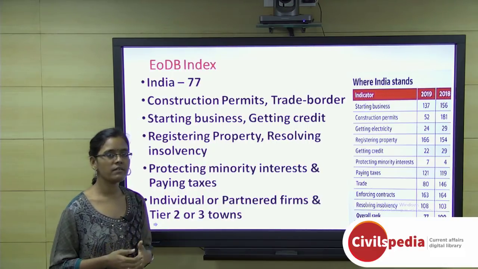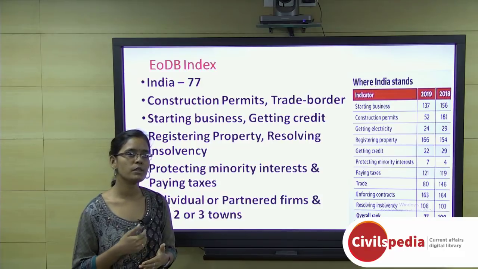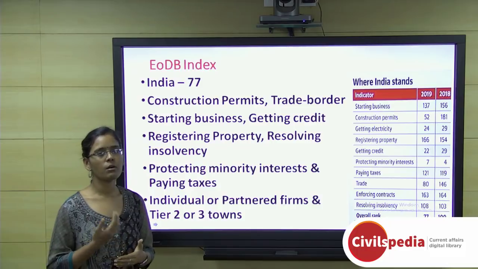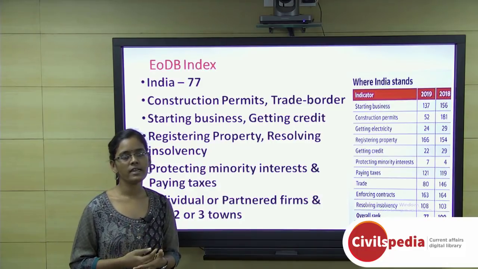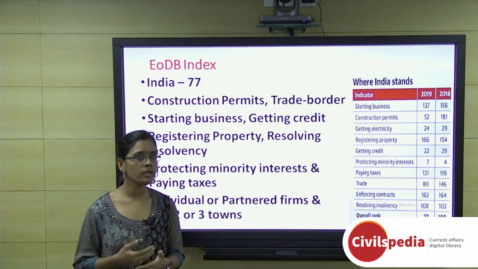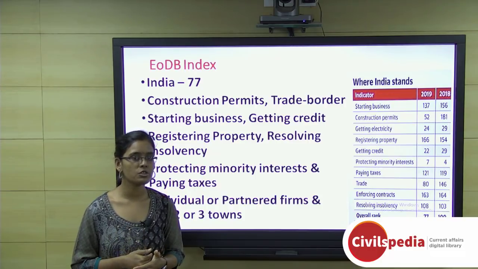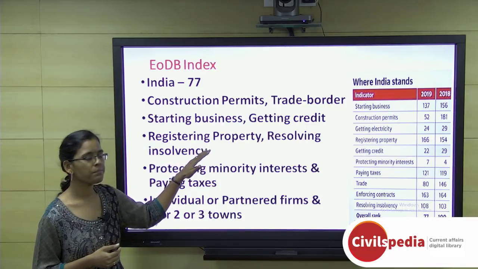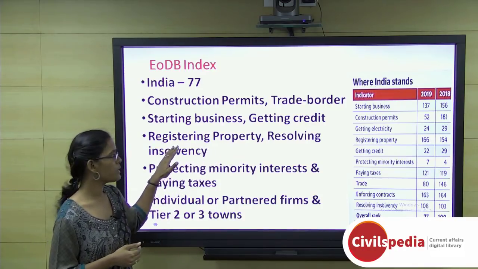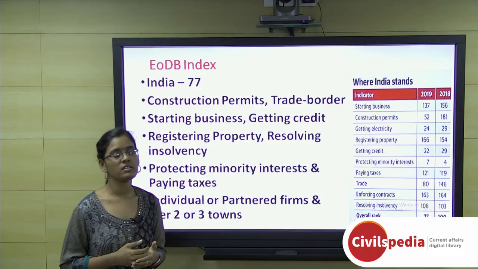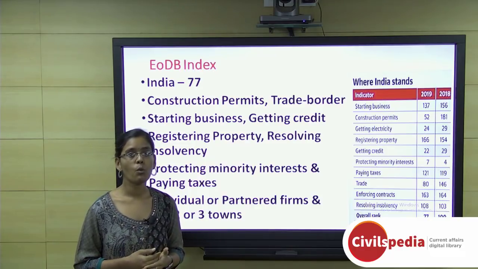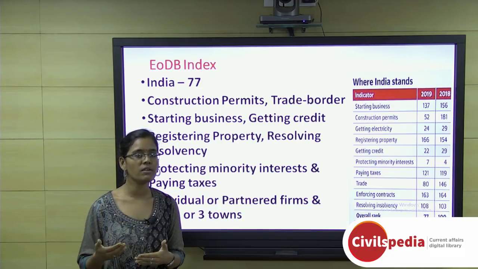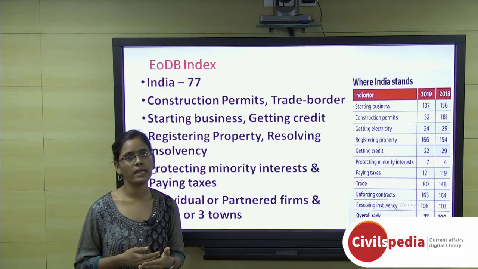And what are the most negative things for India with respect to ease of doing business? First one is registering property. Even though we have so many new laws, like the Real Estate Regulatory Authority law and many other things with respect to property registering, India is still performing very poorly in registering property. In India it takes almost 60 days to register a property, while New Zealand takes only 1 day. That shows the huge difference between the most developed countries and the problems faced by India.